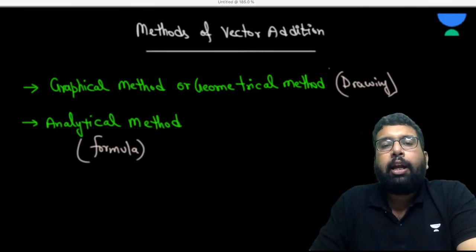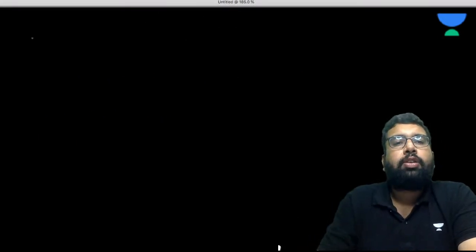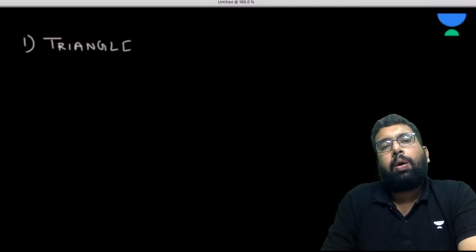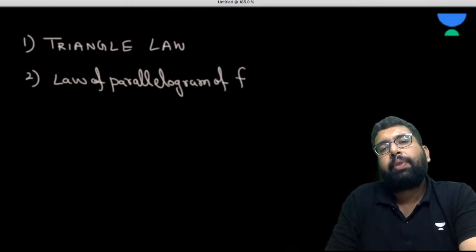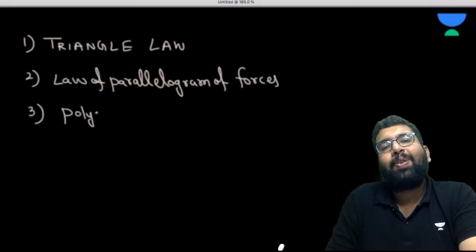Just follow my lead. Now, there are three methods of vector addition. One is the triangle law. One is the law of parallelogram of forces. And one is the polygon law of forces.